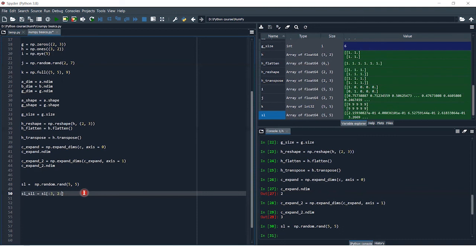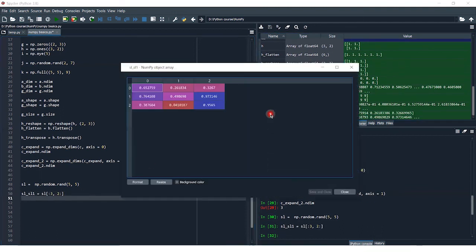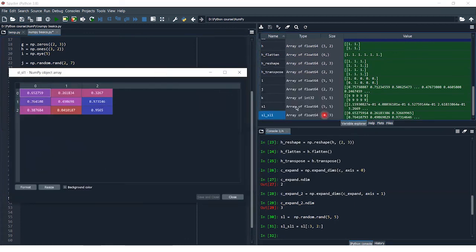So now sl_sl1 contains a matrix of 3 comma 3. Execute this. As you can see, a 3 comma 3 matrix, which is the slicing of this sl.